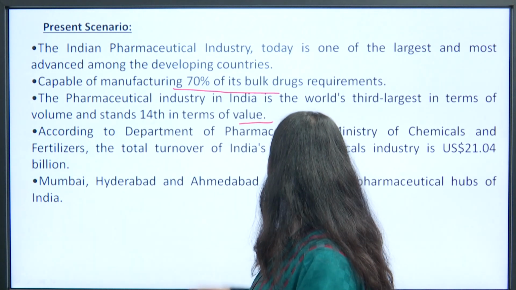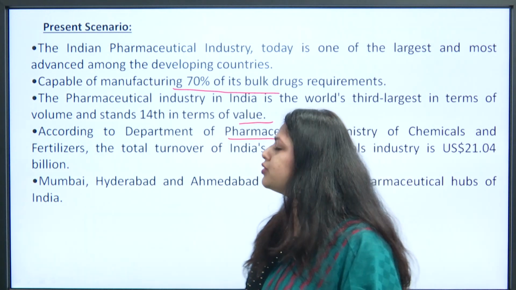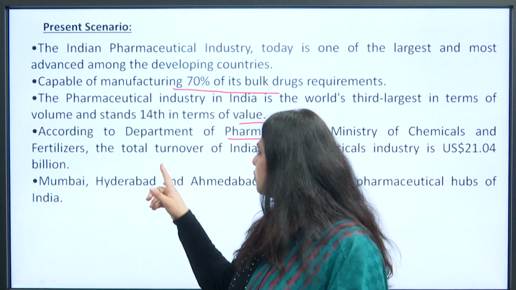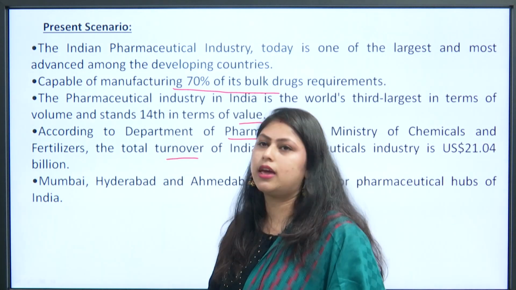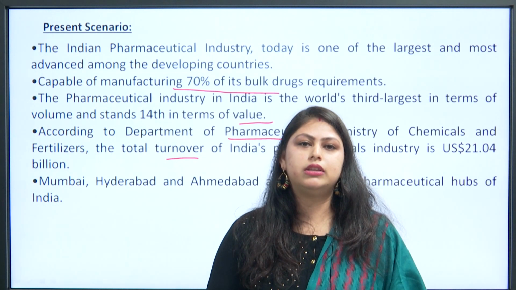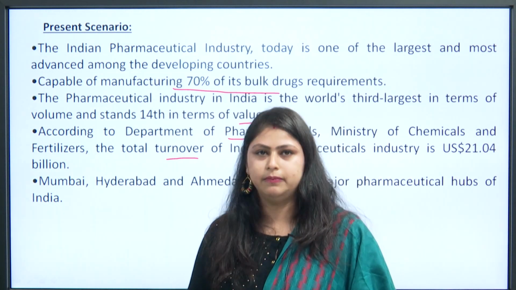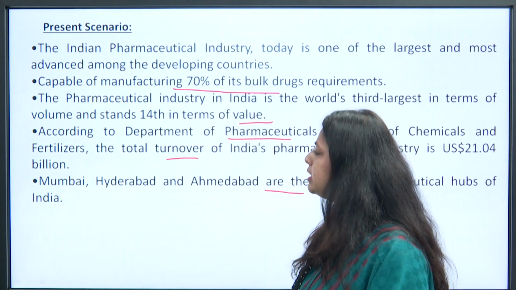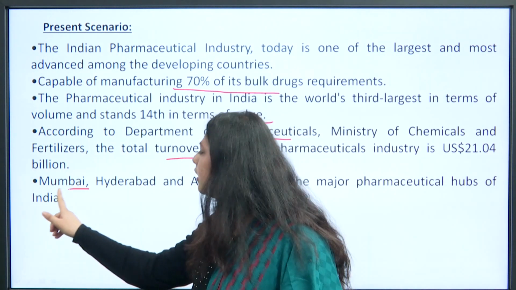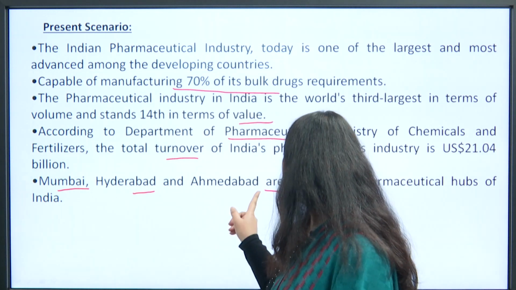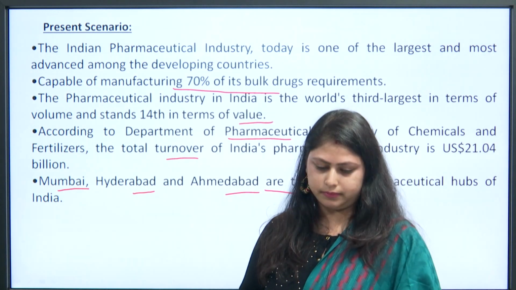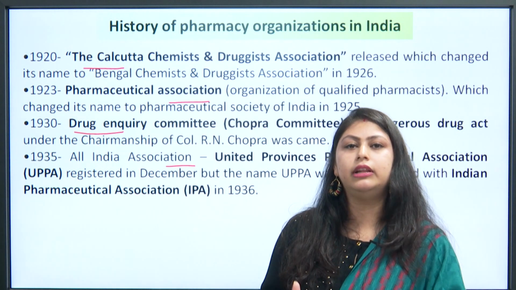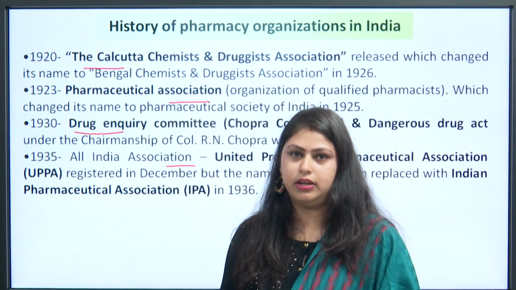According to the Department of Pharmaceuticals, Ministry of Chemicals and Fertilizers, the total turnover of India is US dollar 21.04 billion, and the main hubs of pharmaceutical companies in India are Mumbai, Hyderabad, and Ahmedabad.